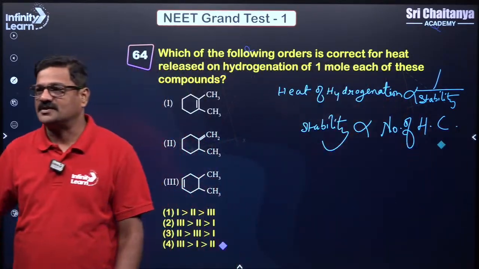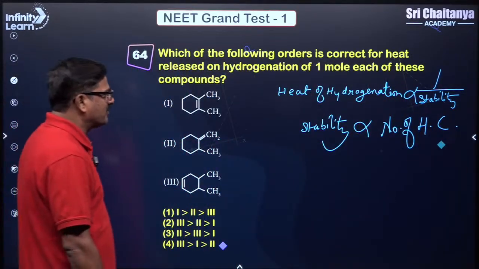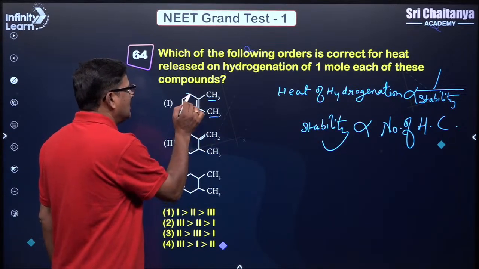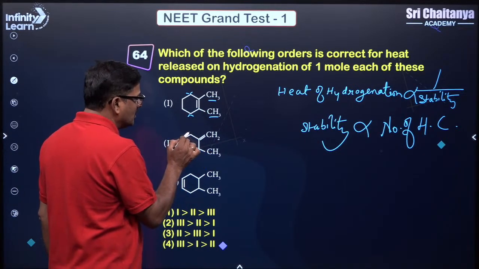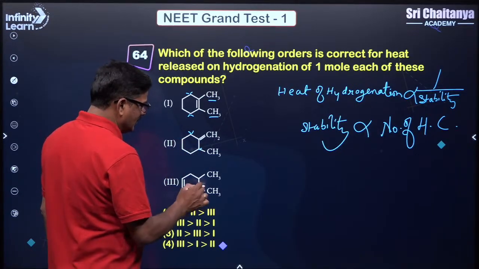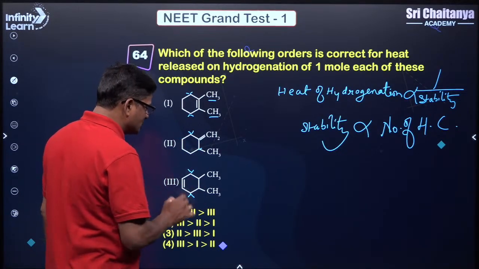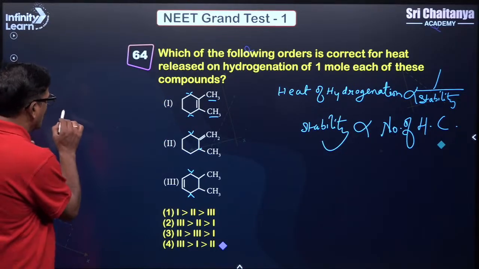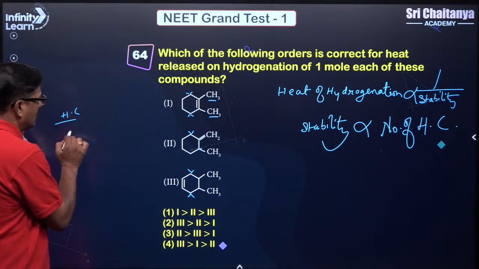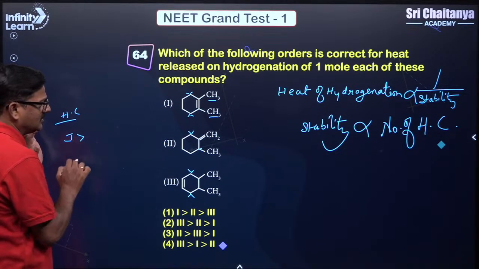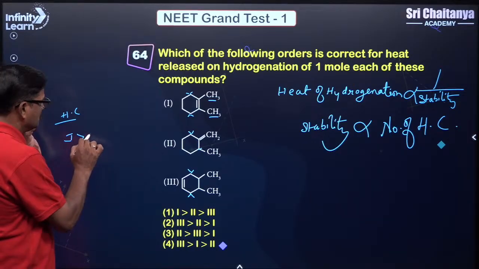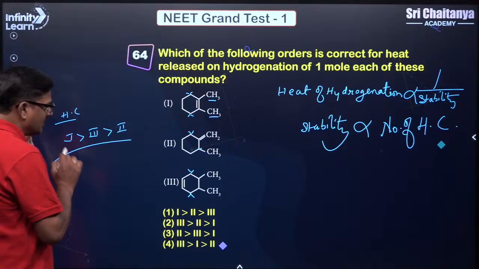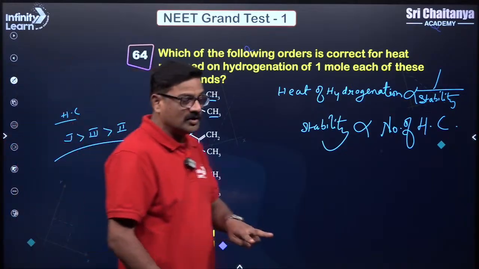The number of hyperconjugation structures can be here, here, here, here. So जिसमें hyperconjugation structures ज़्यादा है. So hyperconjugation का 1 is greater than 3 is greater than 2. And heat of hydrogenation इसका उल्टा होगा.